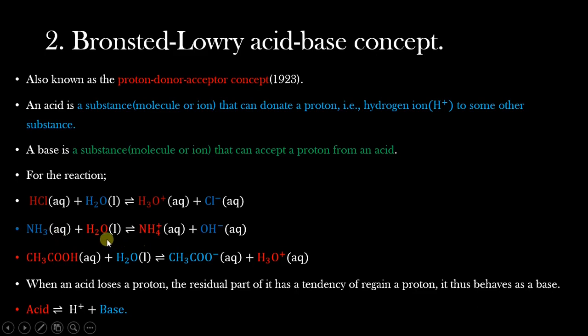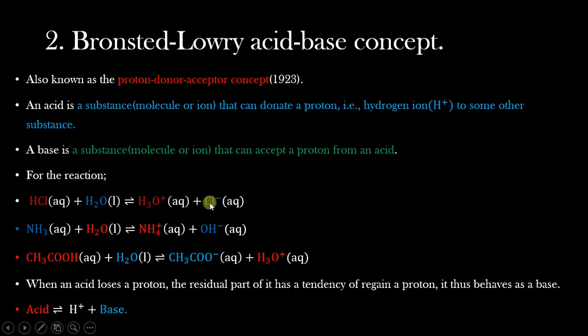Now consider ammonia and water molecule. In this case, you are forming hydroxyl ion, which means it is the water molecule that is giving its proton to the ammonia molecule. So the ammonia molecule becomes the base, and the water molecule is acting as an acid. The same situation applies in the third equation. We have acetic acid and water molecule. The acetic acid is giving its proton to the water molecule so that it forms acetate ion, which is now the base, and on the other side we are forming the hydronium ion, which is the acid.